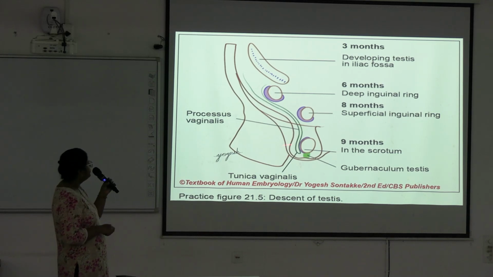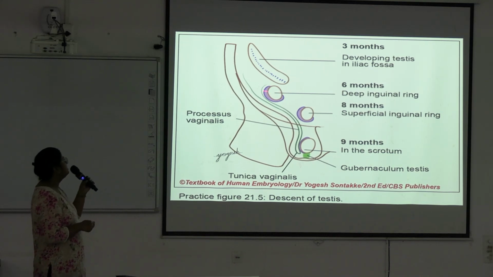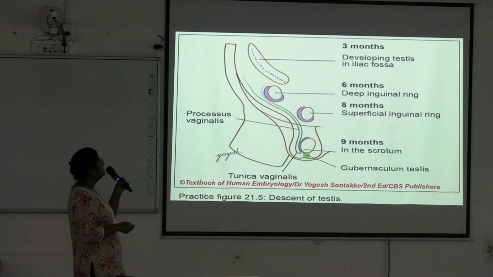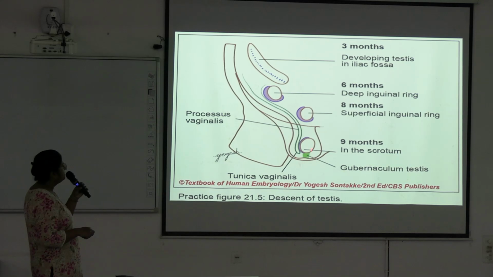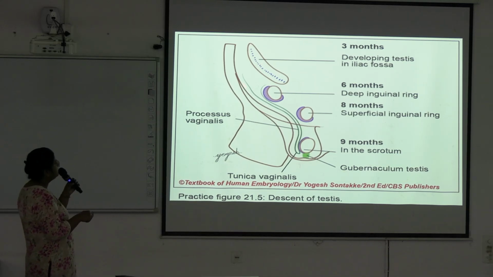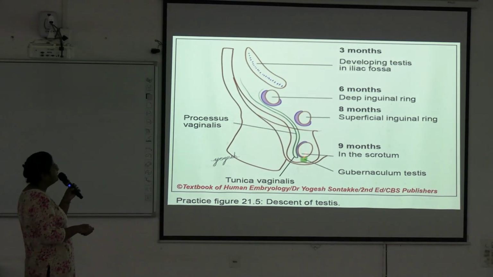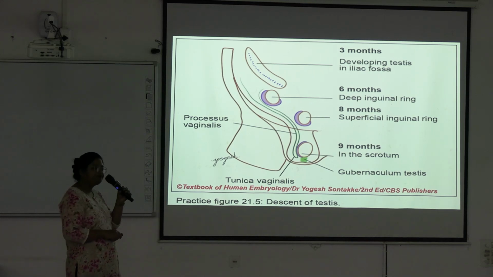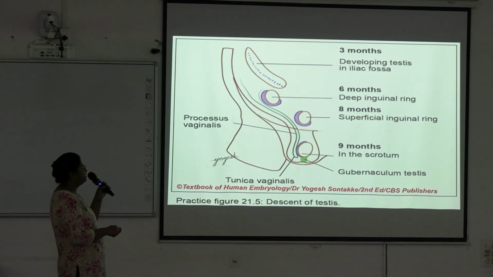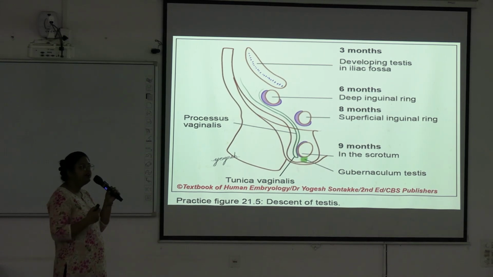so this is the location, descent of testis. So in 3 months, developing testis in the iliac fossa, 2 to 3 months. 6 months, it is lying at deep inguinal ring. 8th month, near the superficial inguinal ring. 9th month, in the scrotum. And here is the gubernaculum testis. And you can see this peritoneal sac, it is also coming along with the testis. And it is forming the tunica vaginalis, which is a covering of the testis. Okay, and this connection obliterates, and if it is present, then there is high chance of hernia, indirect inguinal hernia.